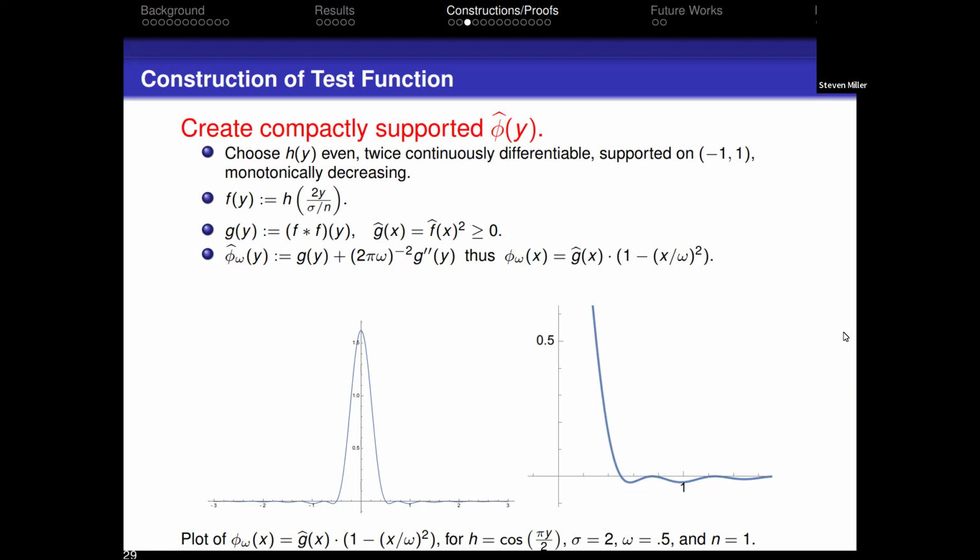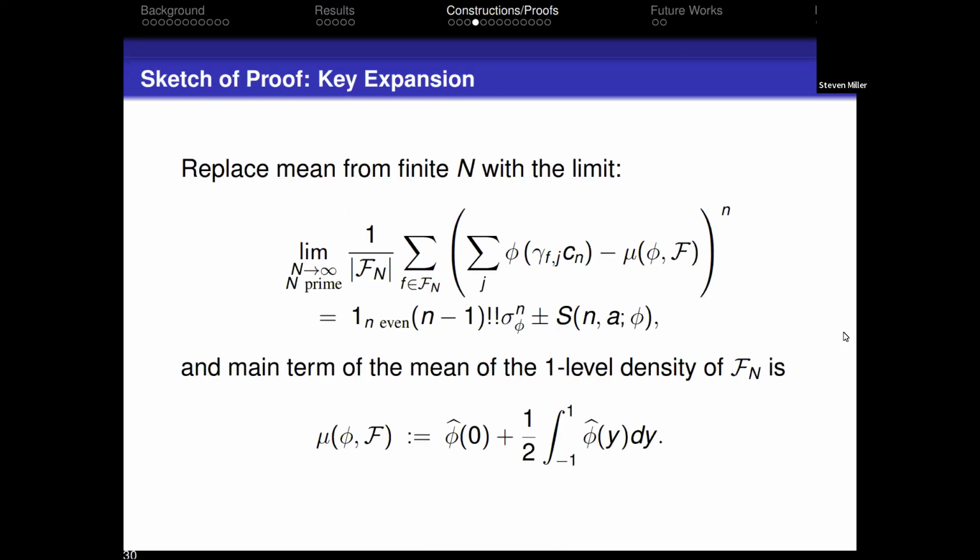Phi hat omega will have compact support. Phi omega will be positive in the region I want it to be, negative in the region I want it to be. And so what I do now is I look at the nth centered moment. I take my sum over zeros, I subtract the mean. Well, really what I should be doing is subtracting the mean at level n, not the mean in the limit as n goes to infinity. So you just do a little bookkeeping to say that they differ by such a small amount that in the limit you can just replace it and it's no problem. And I just record what that mean is from the earlier calculations from number theory.